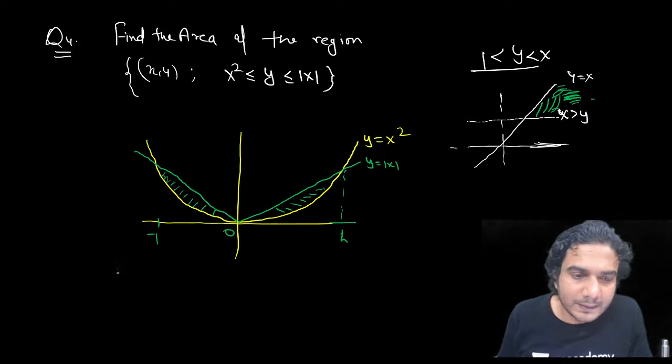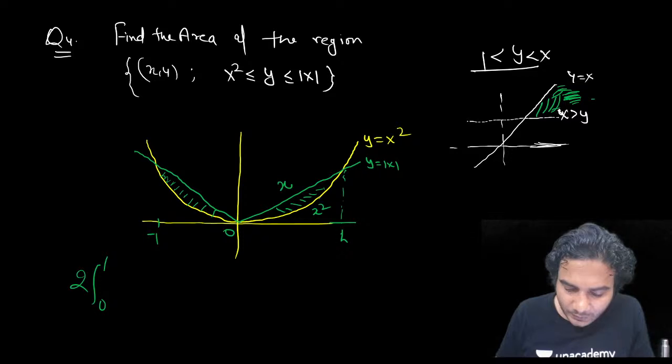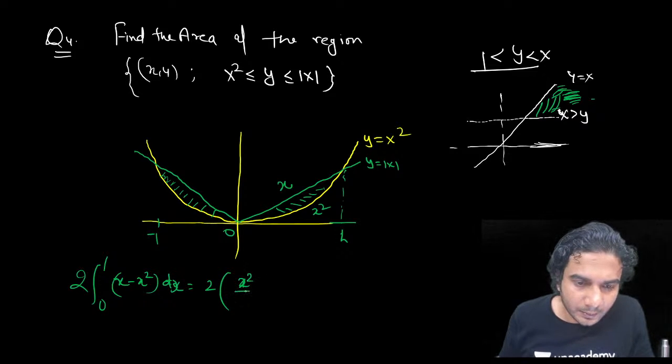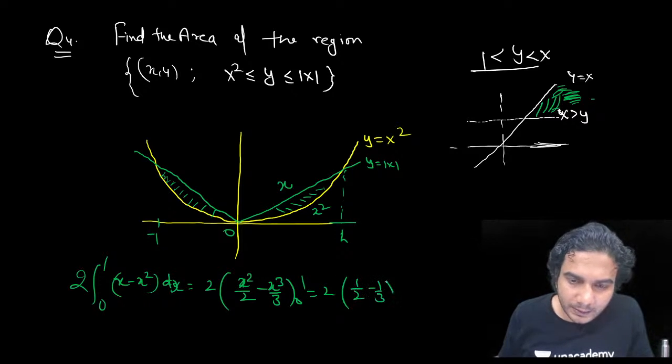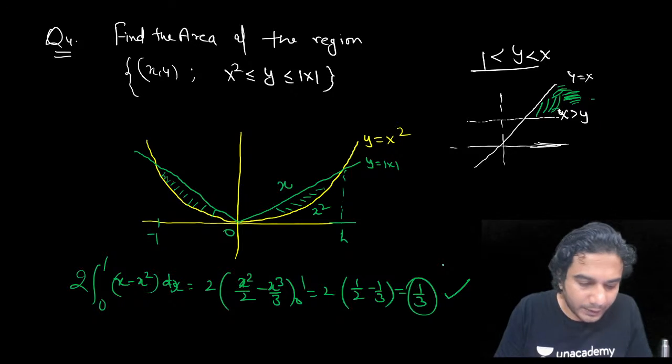So our answer is 2 times the integral from 0 to 1. The equation of the upper curve is x, the lower curve is x square, because when x is positive it is going to be x minus x square. So x minus x square, and once you integrate it, it is 2 times, if you integrate x, there is going to be x square by 2 minus x cube by 3. Yes, it is 1 by 2 minus 1 by 3, which is 1 by 6 finally. 2 into 1 by 6. Yes, 1 by 3 is the correct answer. You got it right.